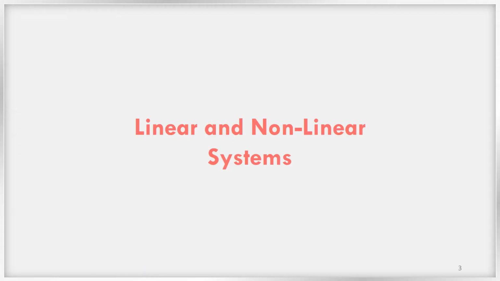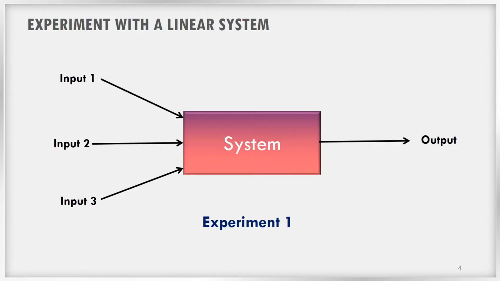Linear and non-linear systems. Okay, now let us understand what is meant by a linear system. For that, we are going to conduct an experiment with a linear system. So assume that the system shown here is a linear system. Okay, now I am going to apply some inputs to this system. Let us call them input 1, input 2 and input 3.